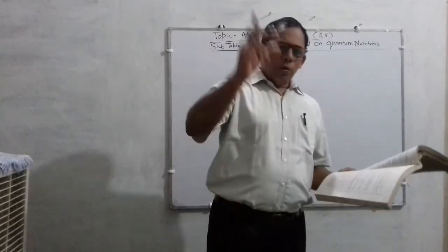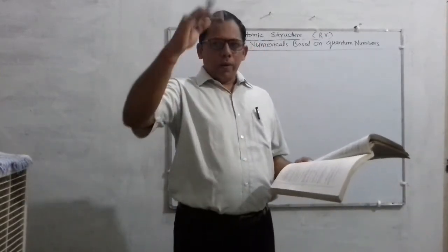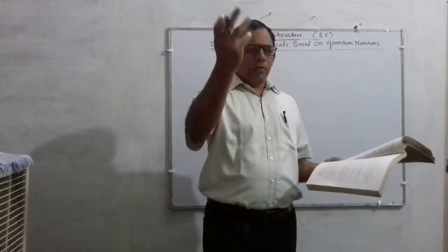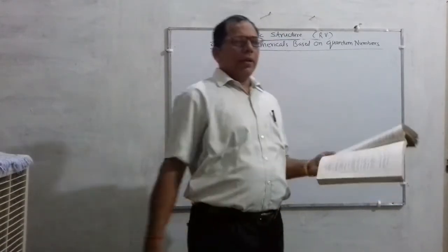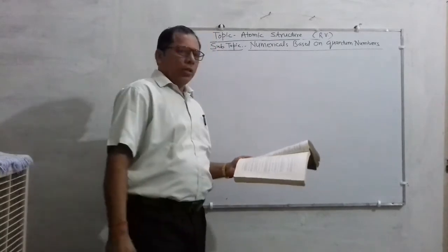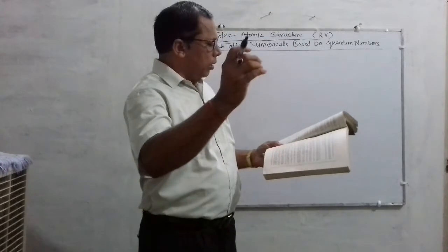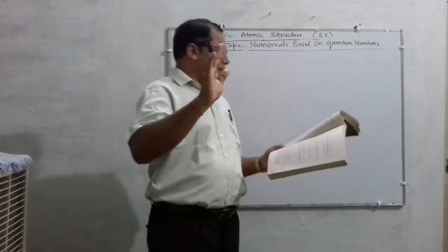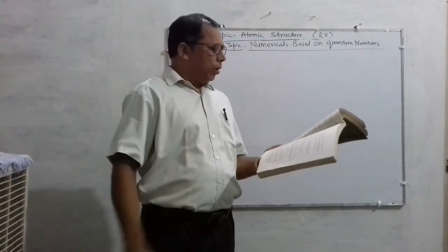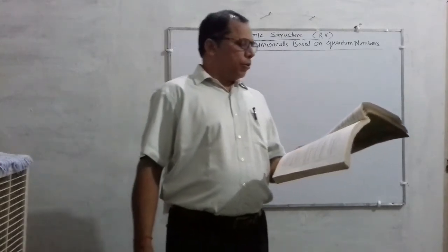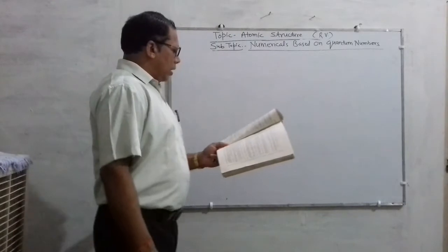So know what quantum numbers are, what the kinds of quantum numbers are, what the formulas are, and how they are related. Then you will be in a position to answer any question. So be sensitive and try to know the facts clearly.